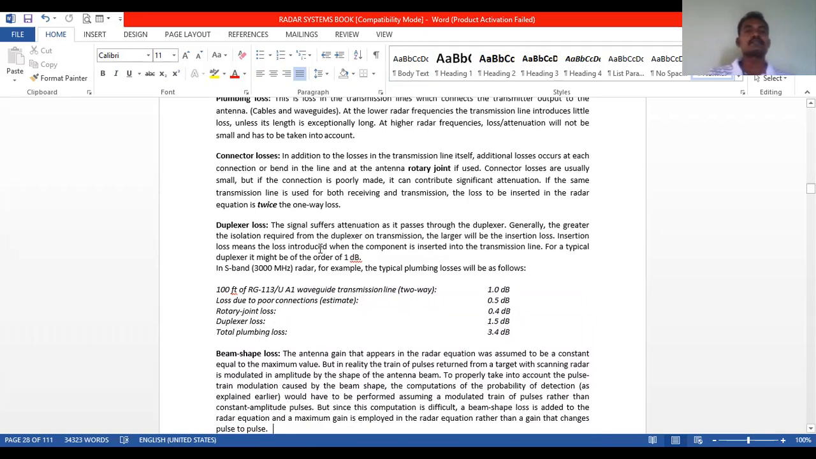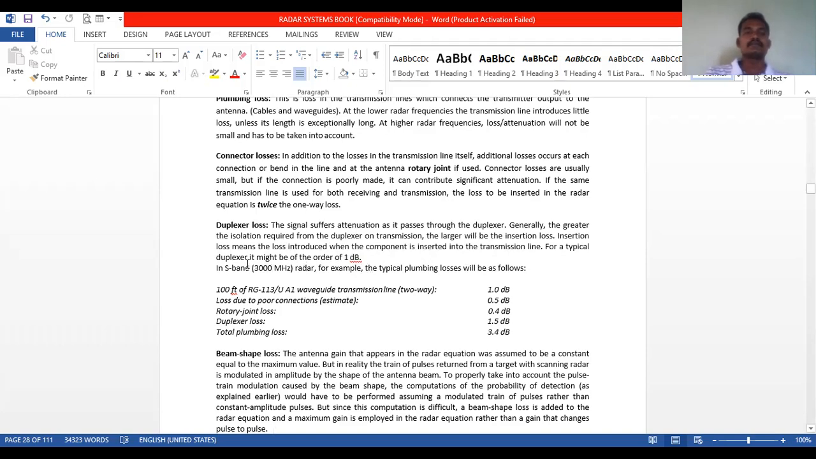Insertion loss means the loss introduced when the component is inserted into the transmission line. For a typical duplexer, it might be of the order of 1 dB. The loss will be 1 dB.